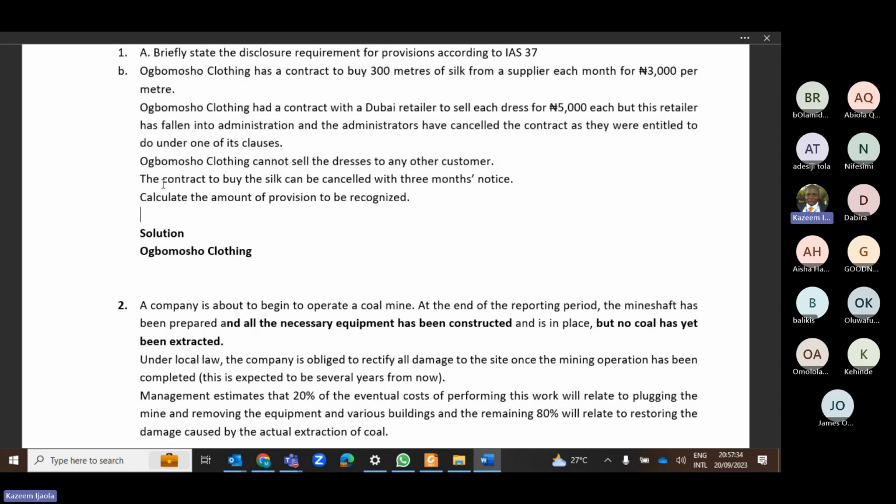So what do you think happened here? Can you tell me? Oh yeah, guys, let's tell me now. What do you think happened here? Or advise me on what to do.